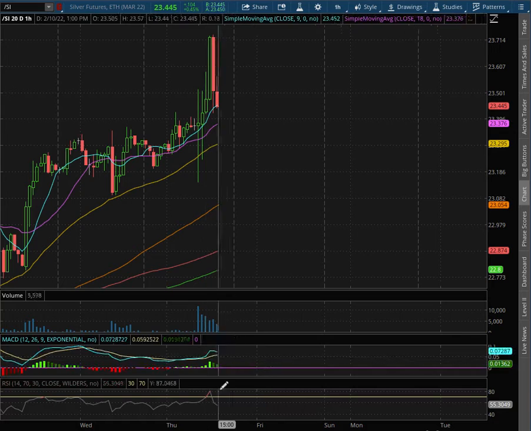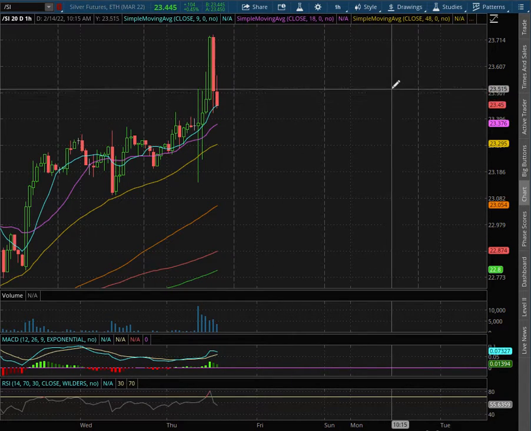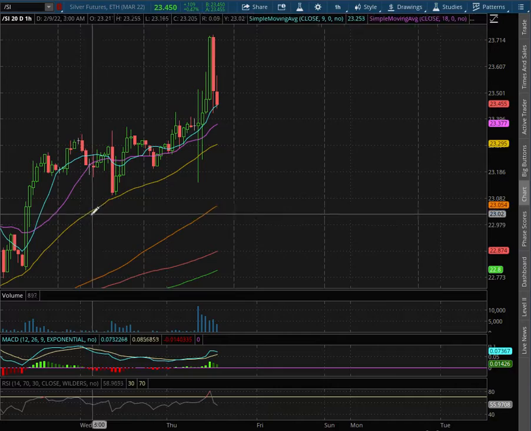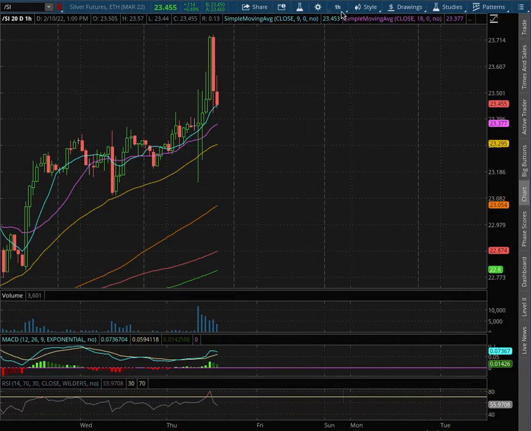We remain in positive MACD. We're off of overbought levels with the RSI. We did bounce right off the 50 moving average, this yellow line, at a price of $23.30.